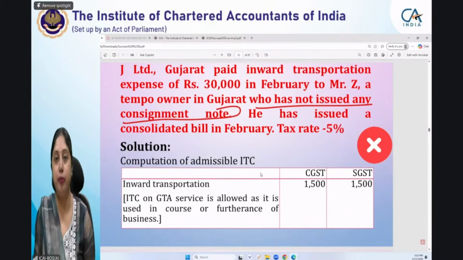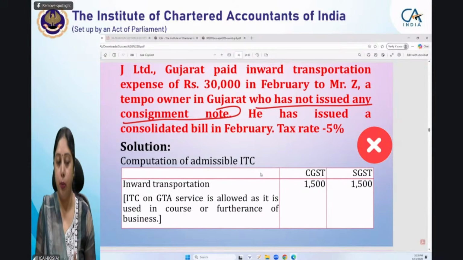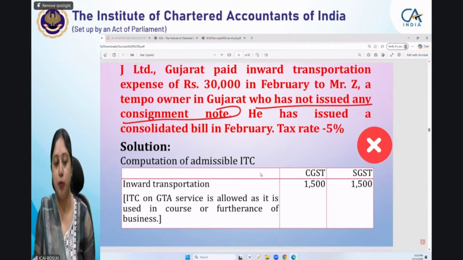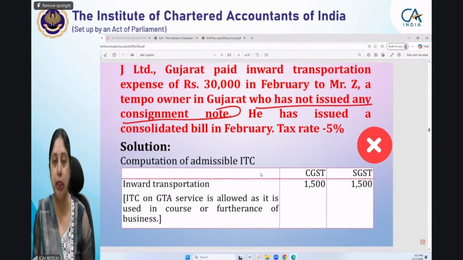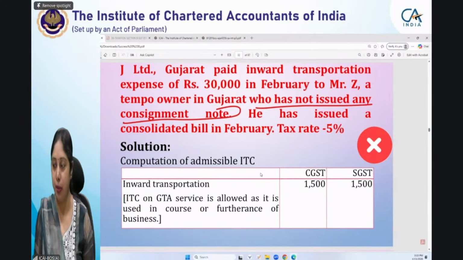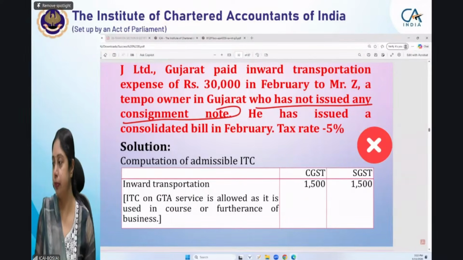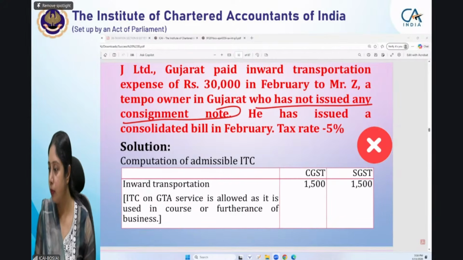First of all, tell me whether this particular transaction, transportation of goods by a tempo owner who has not issued any consignment note, is taxable or exempt. Quickly write it in the chat box, everybody, whether it is taxable or it is exempt. Okay.